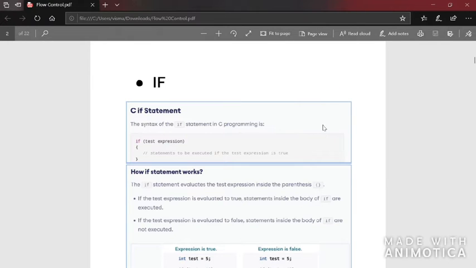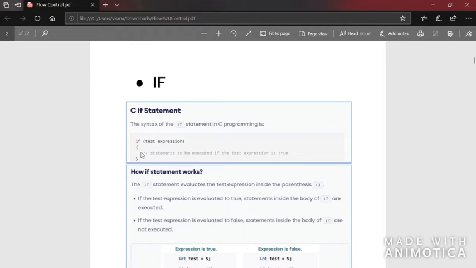Now let's see about the if statement. In C there is the if statement, and here is given the syntax, the way in which an if statement should be written. Inside the brackets you write the condition, and after that you put curly brackets. Inside the curly brackets you write the set of code that has to be executed if the condition is true.